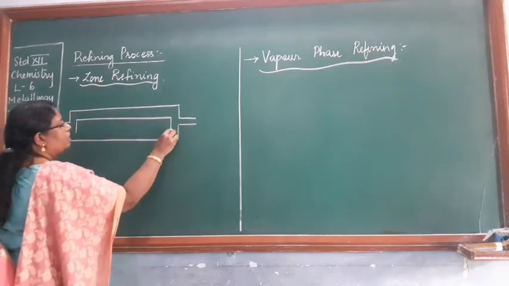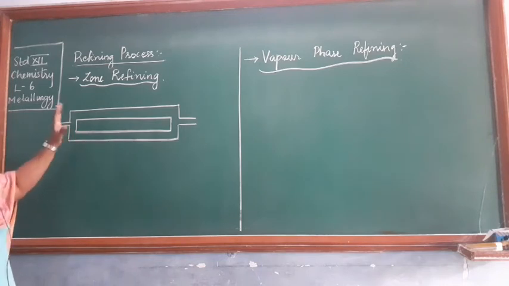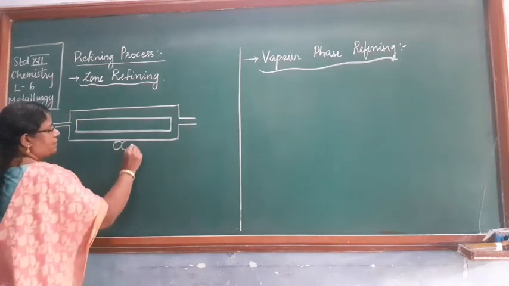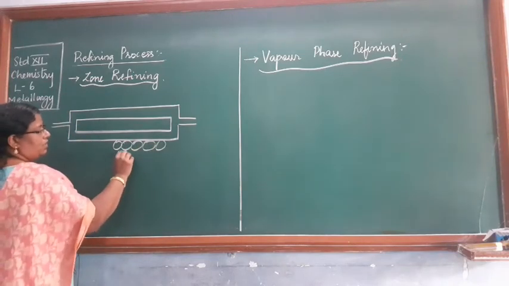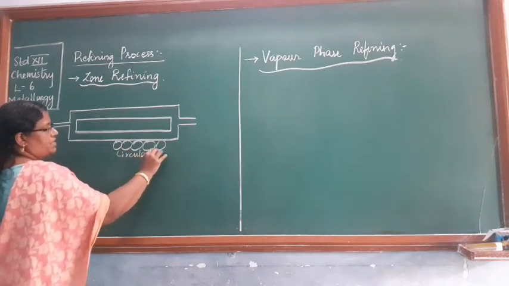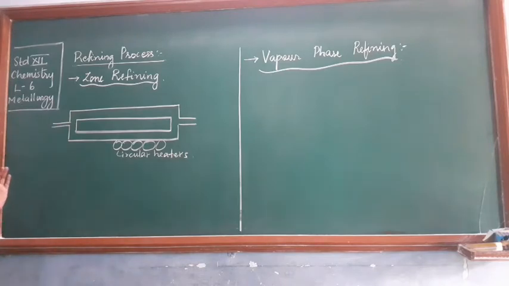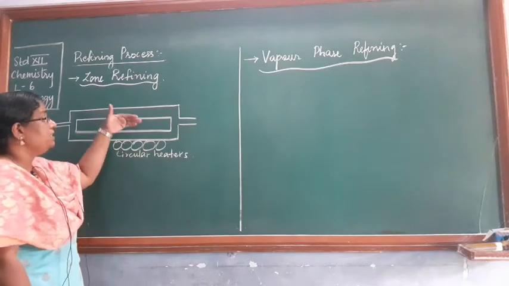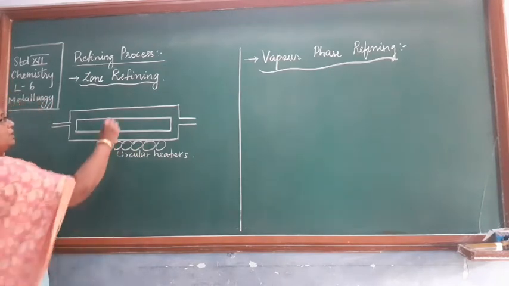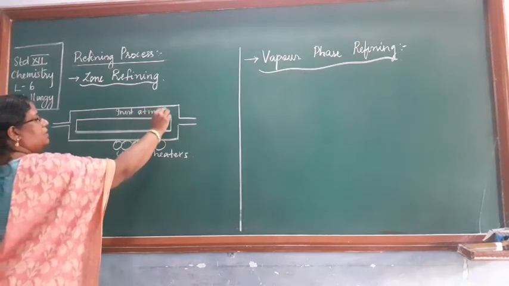You take the impure metal in the form of a bar. There are circular heaters which keep on rolling over to one side. These are circular heaters. So these circular heaters will keep on rolling over one side, heating the metal which is kept above. This is an inert atmosphere.